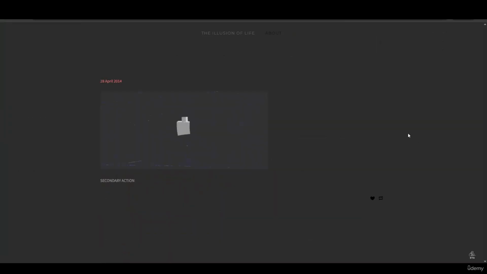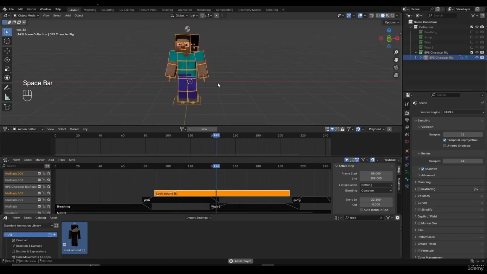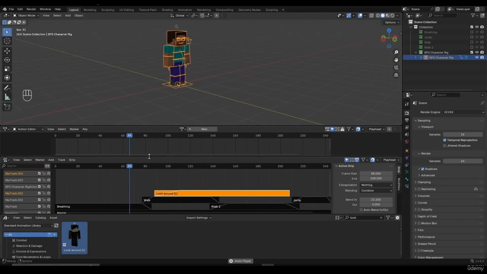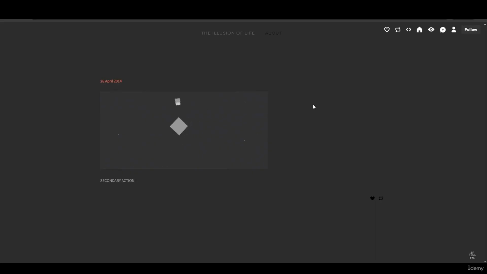And then we have secondary action. Secondary action is something that your character does after the main action. For example, your character might be walking, but also looking around and moving the head. Your character might throw a punch, stay back, and then bob its head or shake its head or do something else with it, right? So that's the secondary action. The secondary action supports the main action, and that's a very great way to create more natural and appealing animation and look.